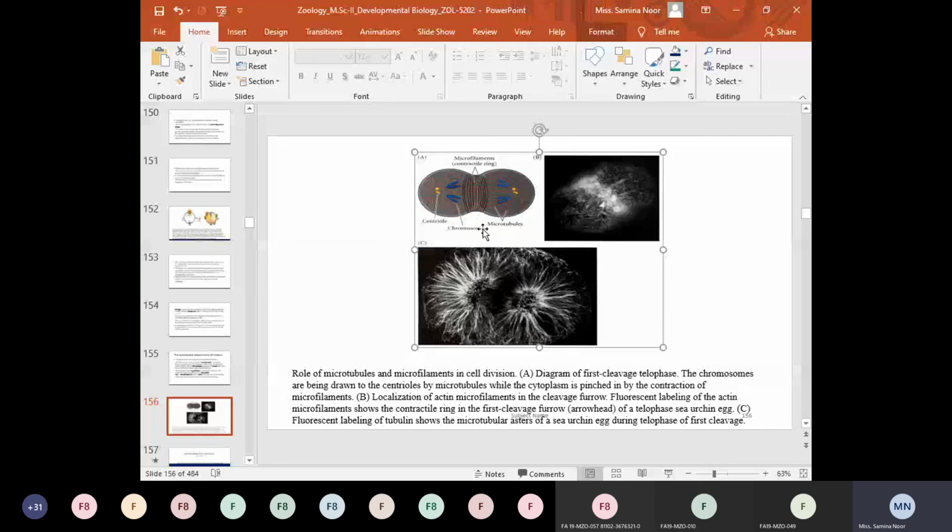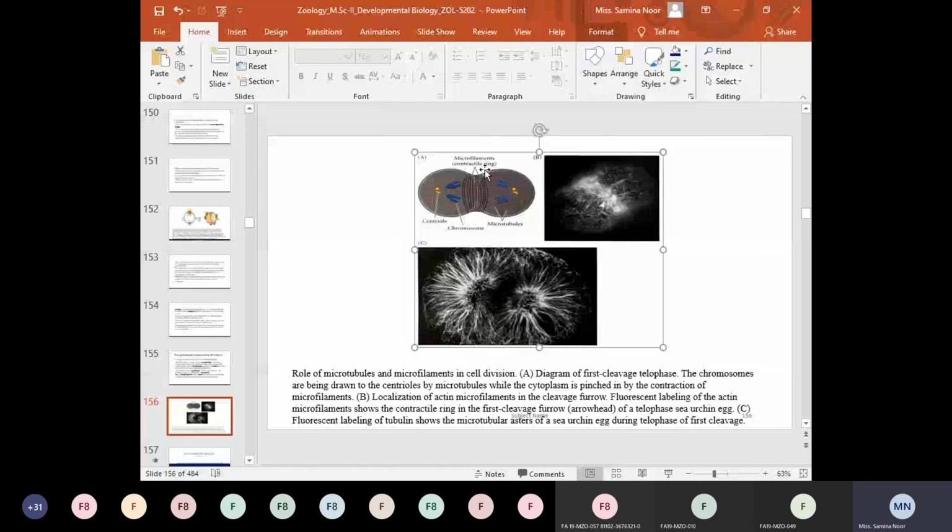During this phase, a contractile ring of microfilaments appears, and this ring causes the invagination of the cytoplasmic membrane. As you can see here, a cleavage furrow is formed by the contractile ring, or by the microfilaments.